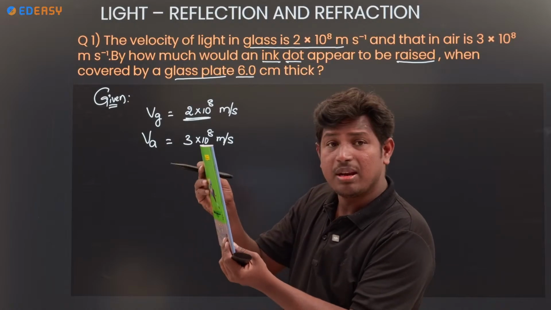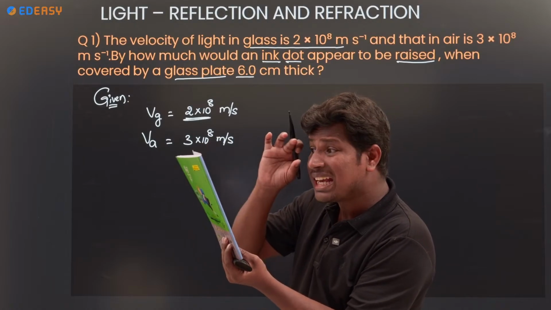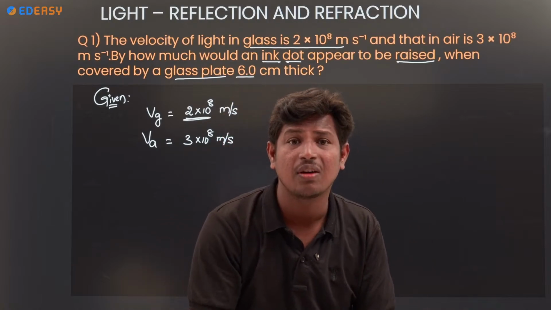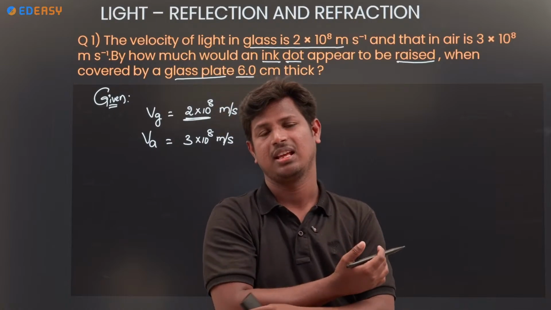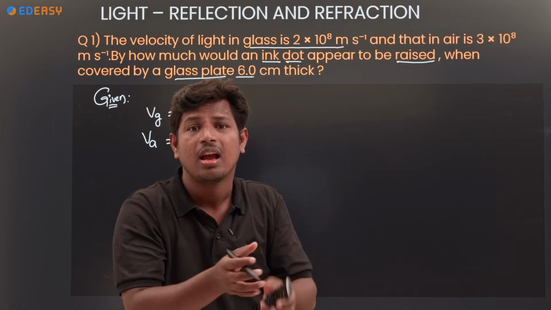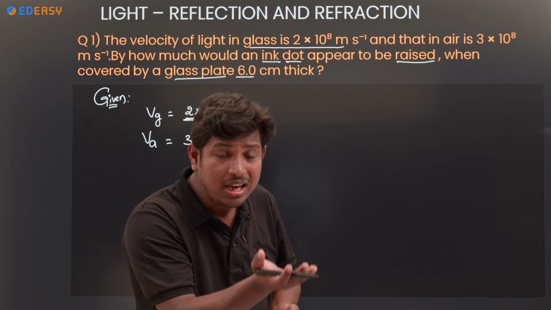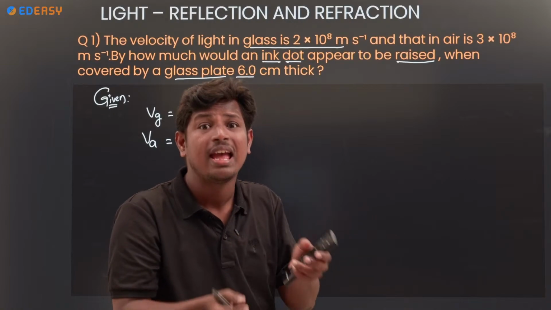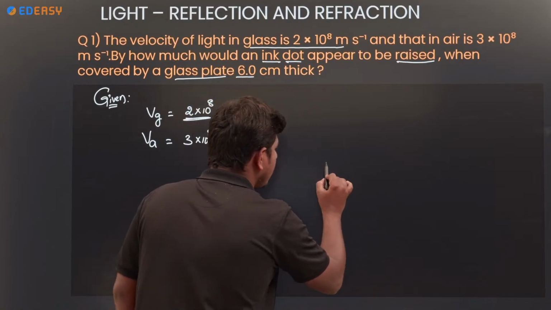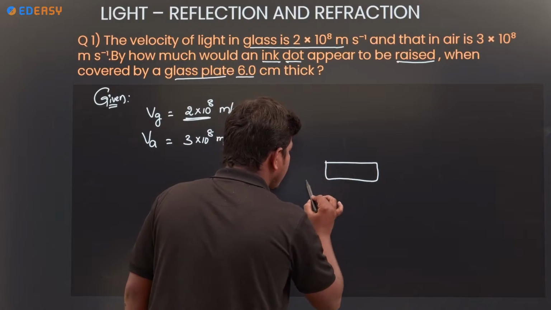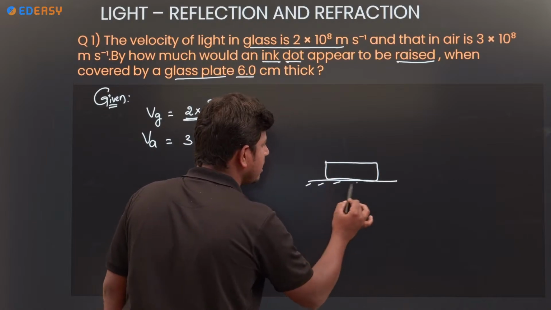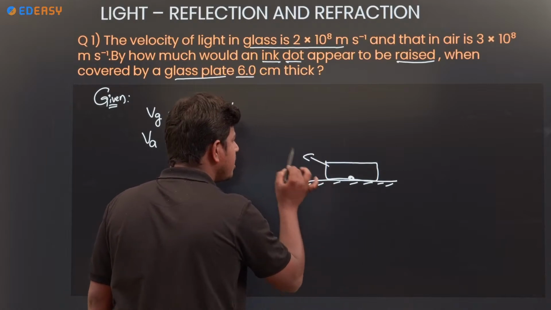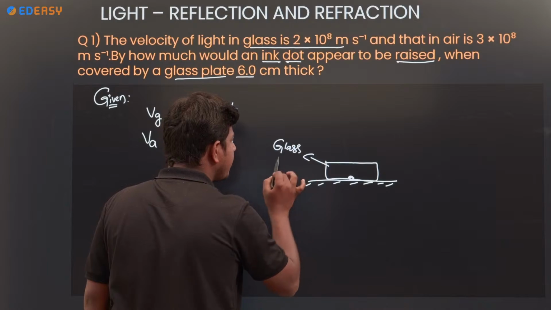In between me and the book, if I place a glass slab, it appears as if the letters rise. If you see a coin under the water, how does it look? The coin appears above its actual position, right? So here also, if the dot is there, I am taking a glass slab and this is the surface. On the surface, an ink mark is there. We are using a glass slab.